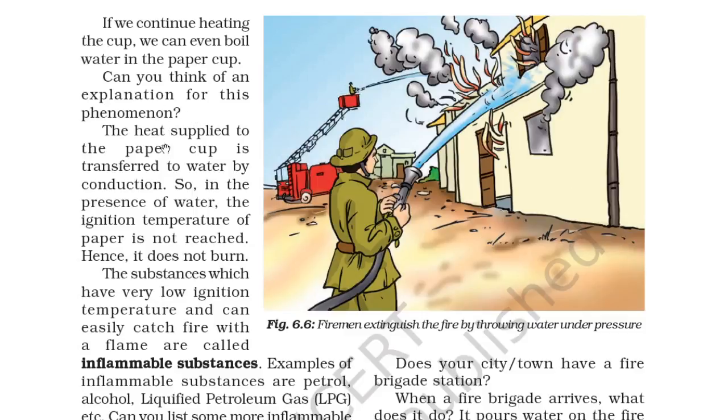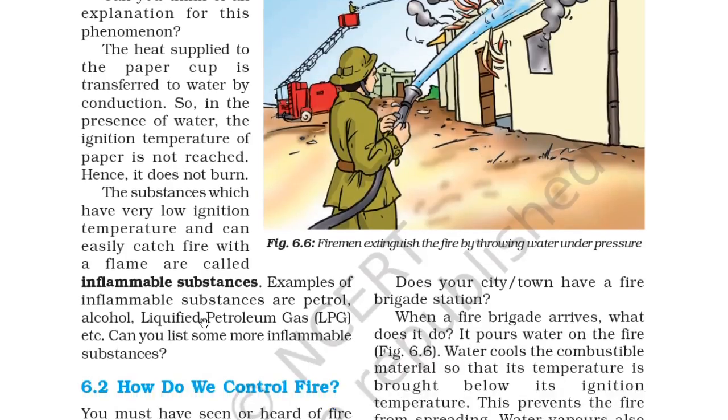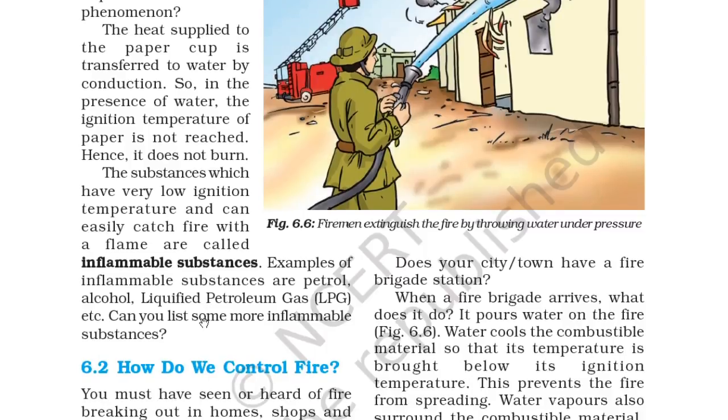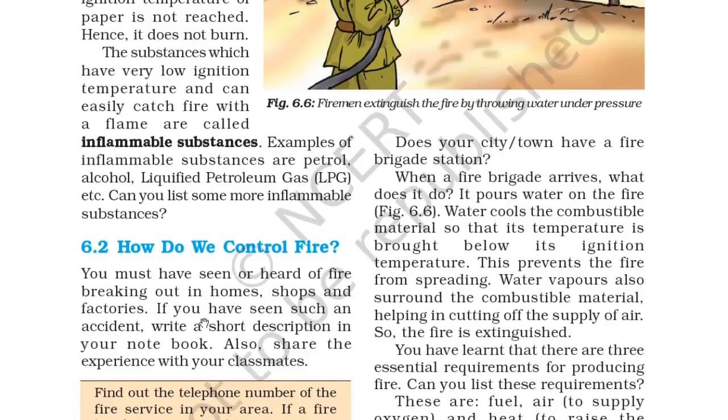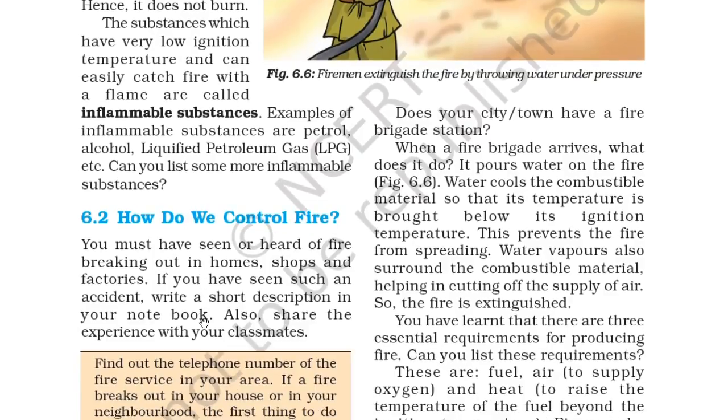The heat supplied to the paper cup is transferred to water by conduction. So in the presence of water, the ignition temperature of paper is not reached, hence it does not burn. The substances which have very low ignition temperature and can easily catch fire with a flame are called inflammable substances. Examples of inflammable substances are petrol, alcohol, liquid petroleum gas, LPG, and you can also list some more substances which are inflammable.